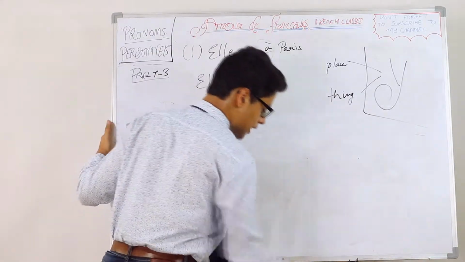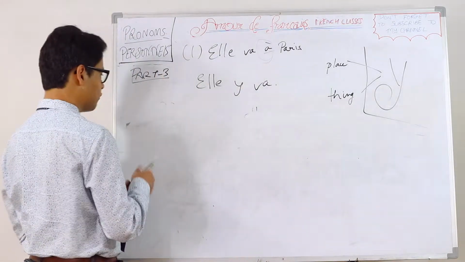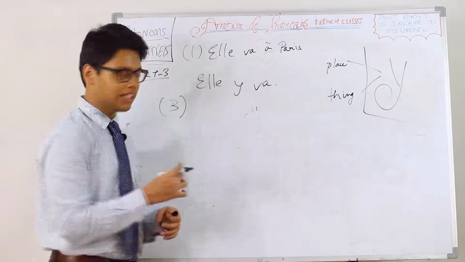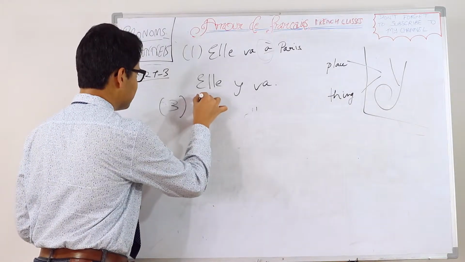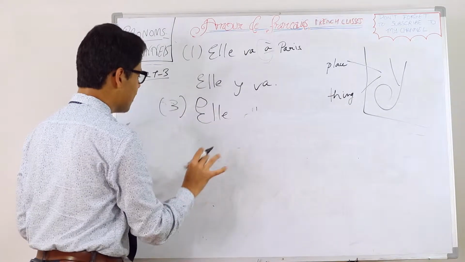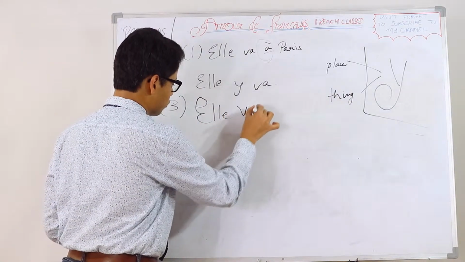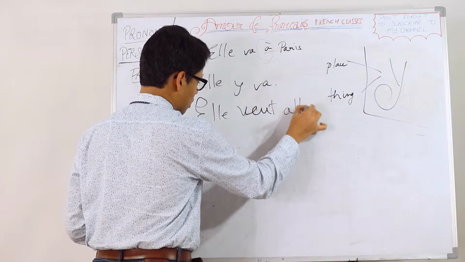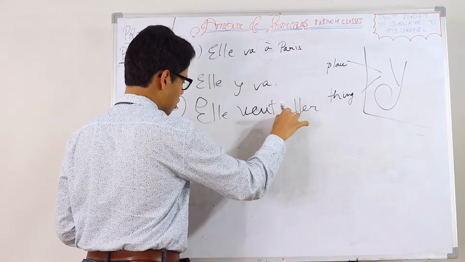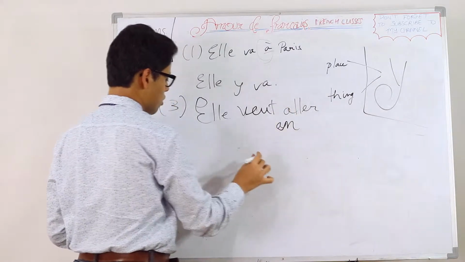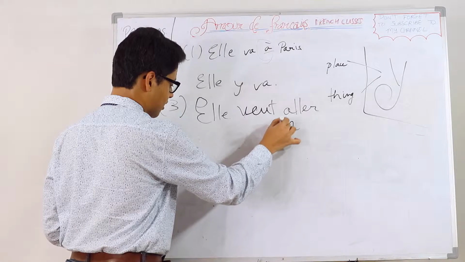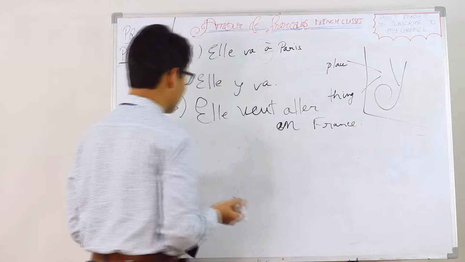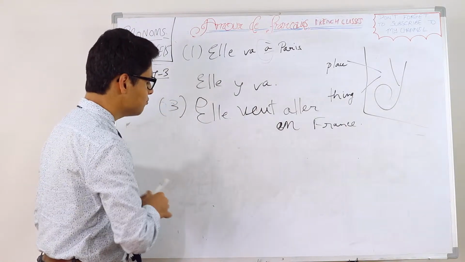Let's take the last sentence for the category of place. Again, a different kind of sentence. Say, elles veulent aller en France. Sorry for the handwriting, en France. Elles veulent aller en France.